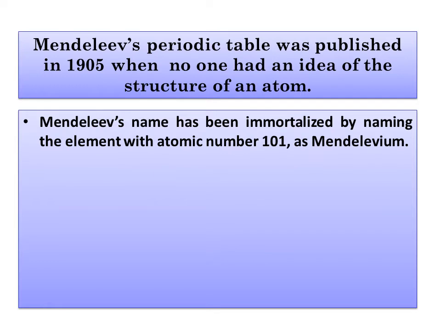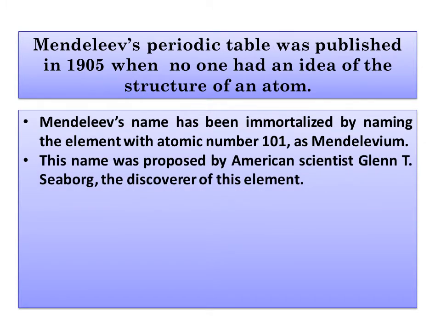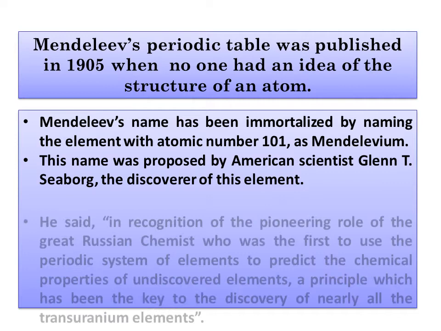And Mendeleev's name has been immortalized by naming the element with atomic number 101 as Mendelevium, and it was done by the American scientist Glenn T. Seaborg, who discovered this element.